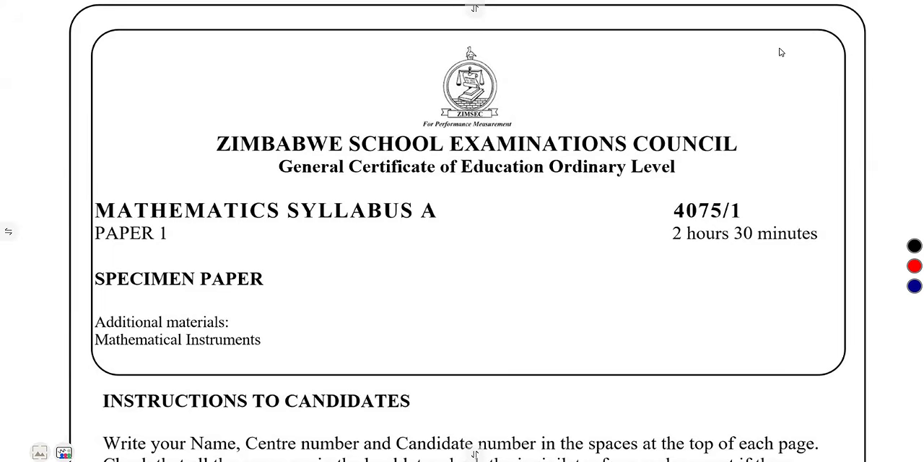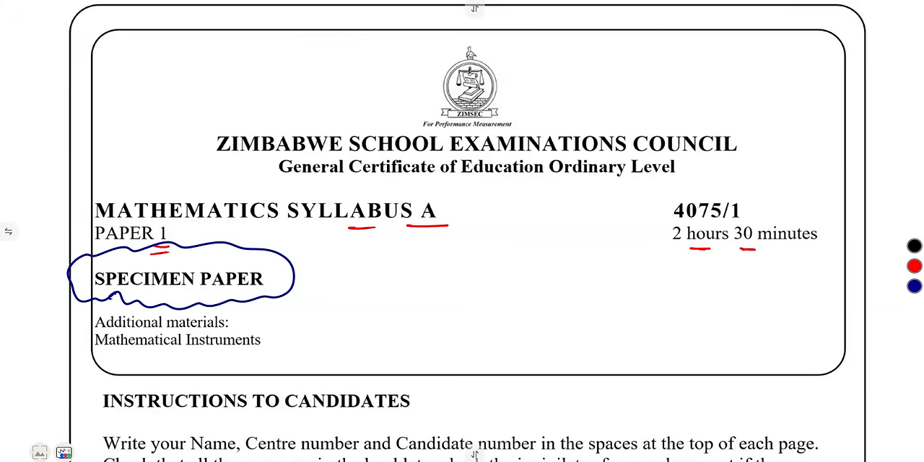We are still on our revisions, and this is for our O-level mathematics, for the syllabus A, paper one. So we're going to consider paper one, which was going to be 2 hours, 30 minutes. So just going to see with time what you have. And this is a specimen paper just to clarify the topics that you're going to be having in your paper one for the syllabus A.